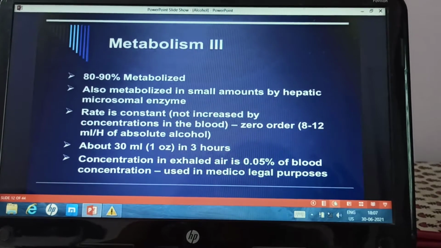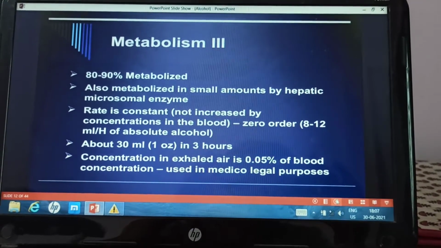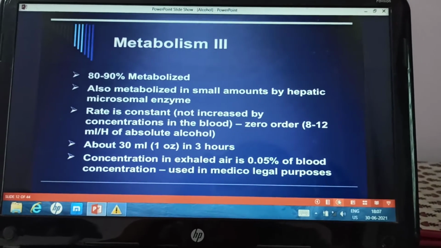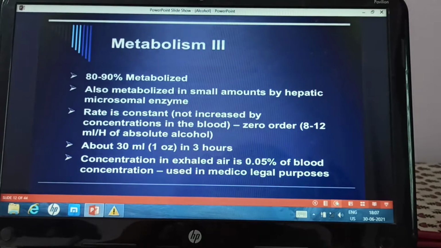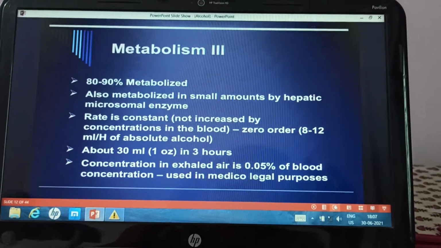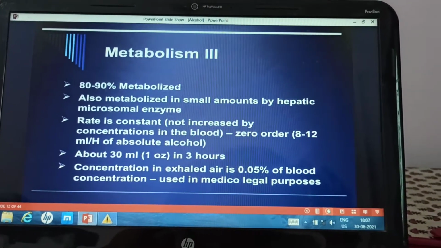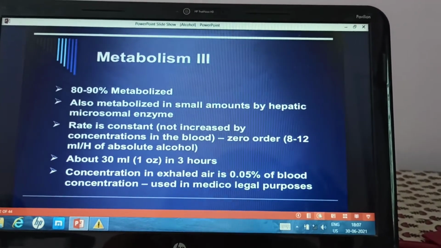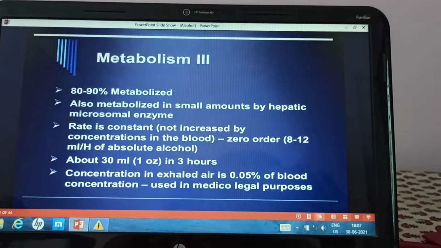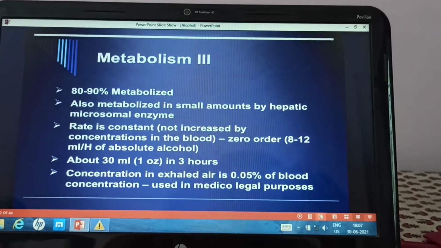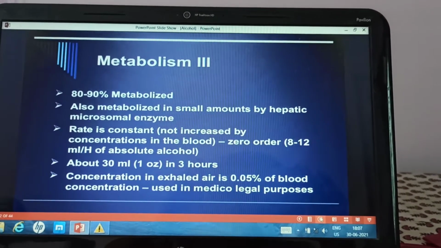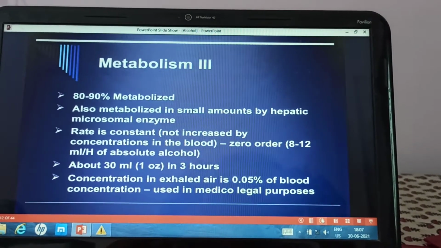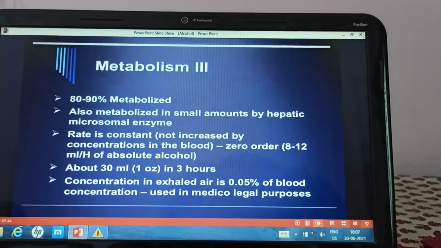It follows zero order kinetics. That means constant amount is metabolized per unit time. So the rate of metabolism is not affected by the blood concentration. A fixed amount is metabolized per unit time, and that's why it is prone for toxicity. So as it follows zero order kinetics, a person gets intoxicated rapidly when he or she consumes a large amount of alcohol, because only a fixed amount is metabolized or eliminated per unit time.